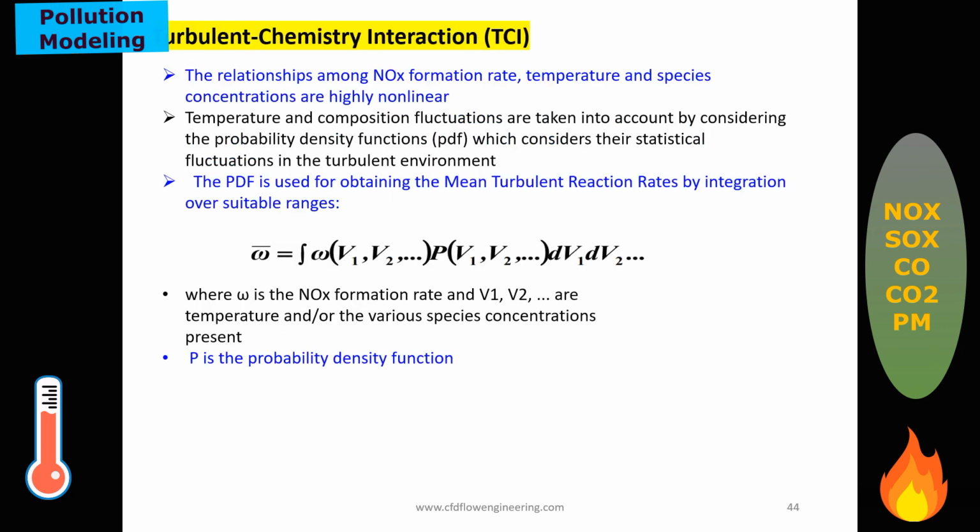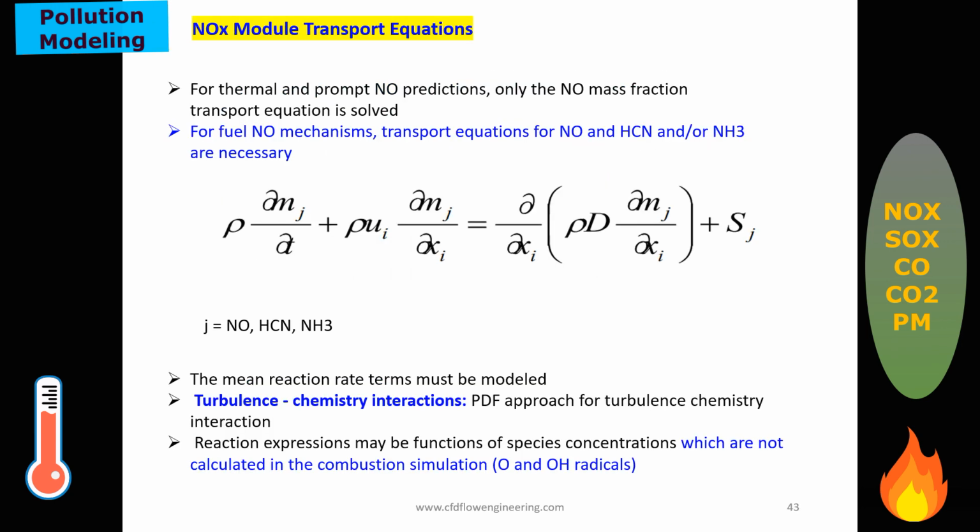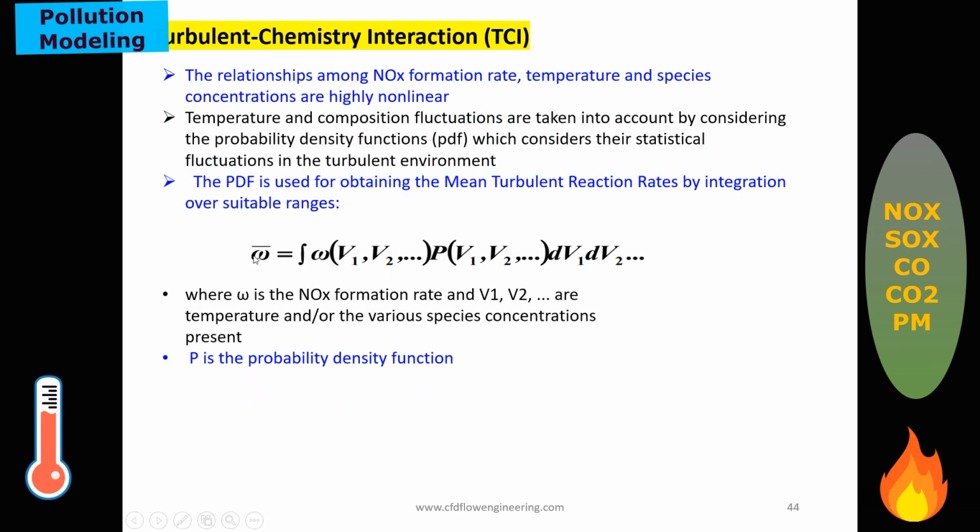To model the turbulence chemistry interaction, different approaches are used. Here I have presented omega bar as the source term in the reaction. And this interaction is decided by concentration and temperature, and temperature and composition fluctuations are also considered using the probability density function.